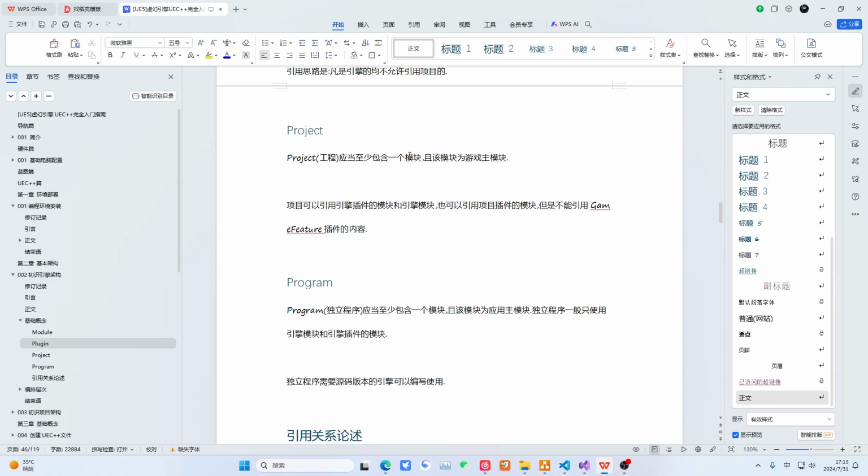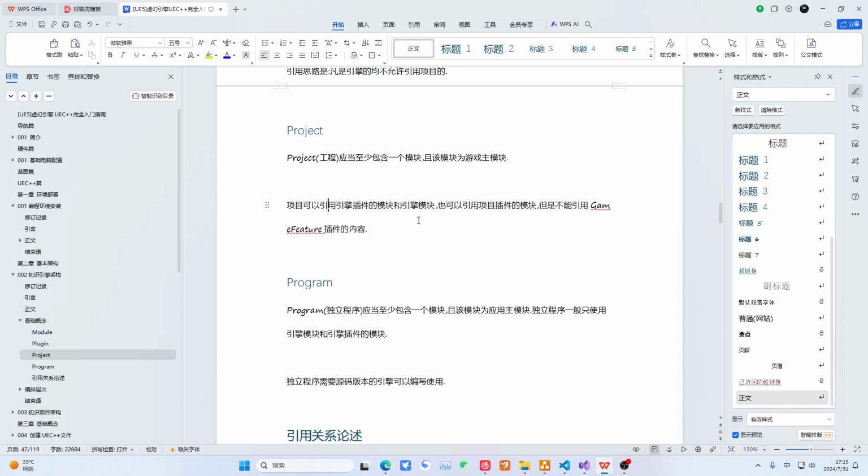After using the uplugin, it will be very easy to use. You will know that it should contain a module, and this module is an ordered group module. There may be other modules, some editor modules, or modules with other functions. That means the project can reference this plugin's modules. It can also reference the engine's modules, and the project plugin's modules. But it cannot use the content of game feature, because game feature needs to reference the content of this project.